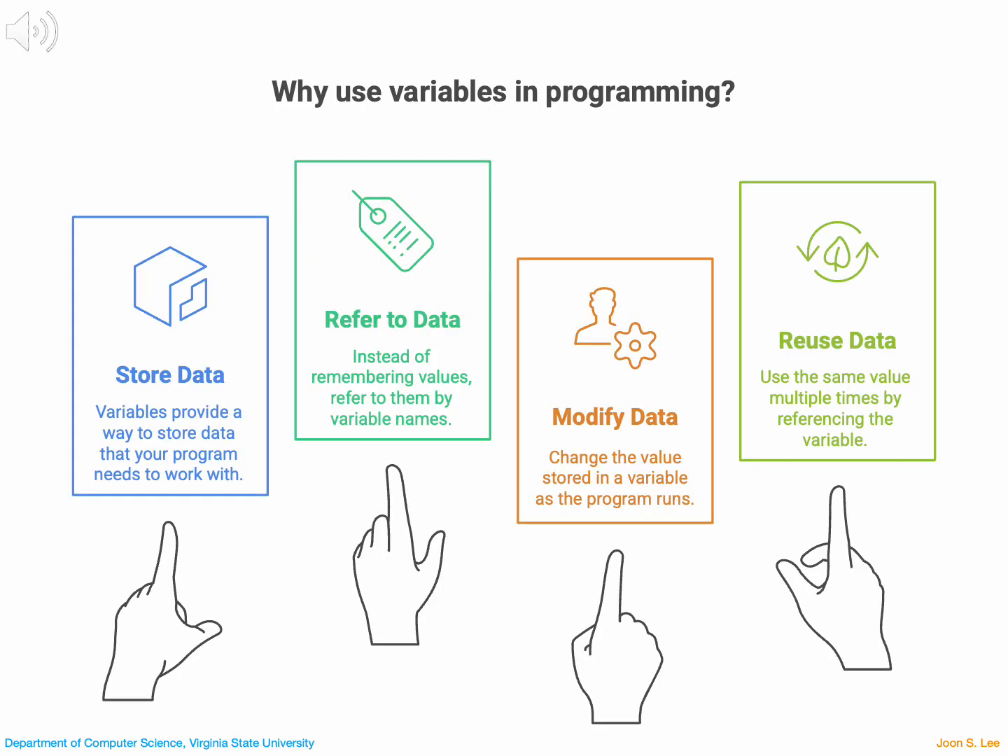Variables are essential in programming because they make working with data possible and manageable. First, they let us store data, keeping numbers, text, or other values in memory. Second, they let us refer to data by name, so we don't have to remember or retype the actual value. Third, we can modify data inside variables, which means values can change as our program runs. And finally, variables let us reuse data, since we can reference the same stored value as many times as we need. Together, these abilities make variables one of the most fundamental tools in programming.